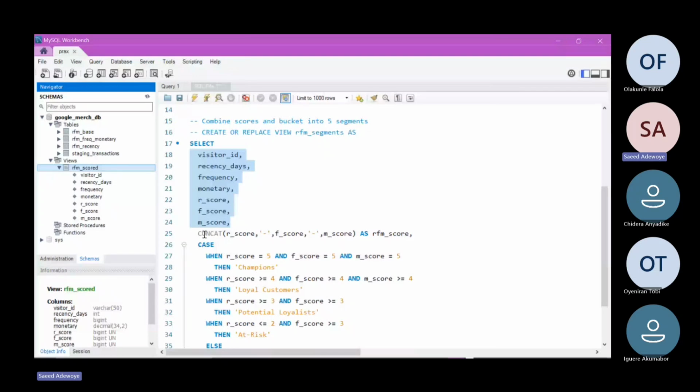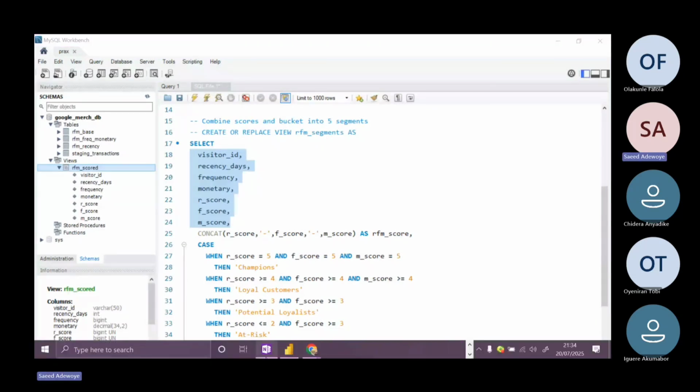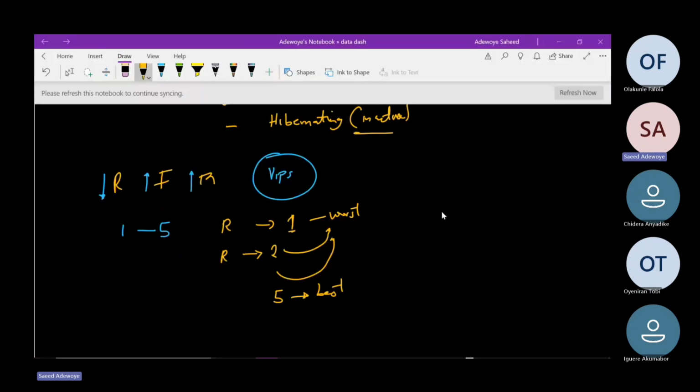It can also be, let's say, a decimal with a string, but just joining them together. The concatenation function is what joins variables together in MySQL or in SQL generally. So what we are planning to do here is achieve something like this. Since we have the R score, the F score, and the M score.